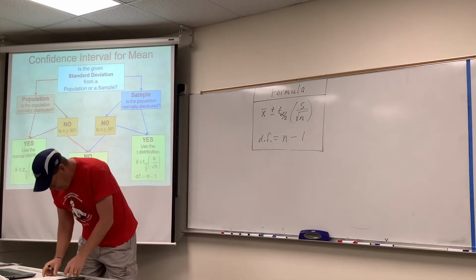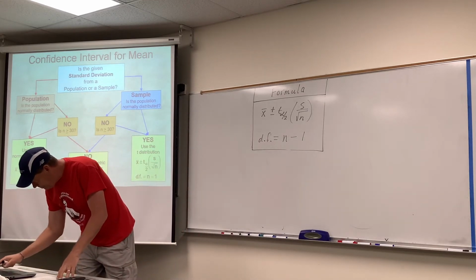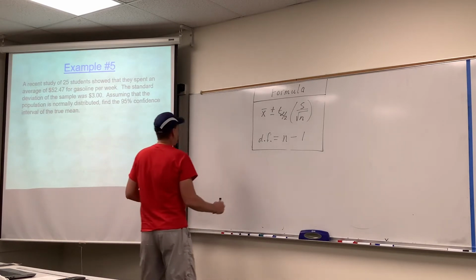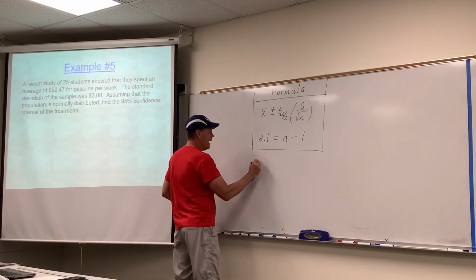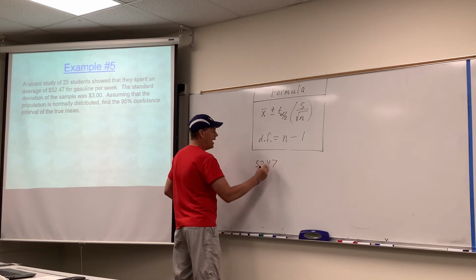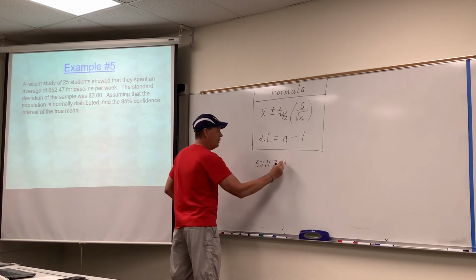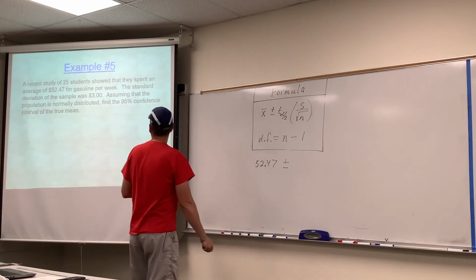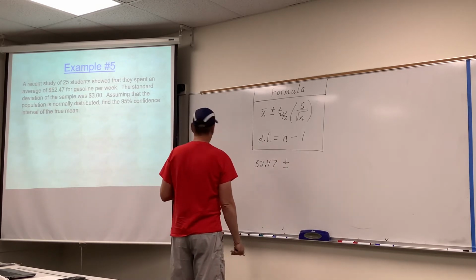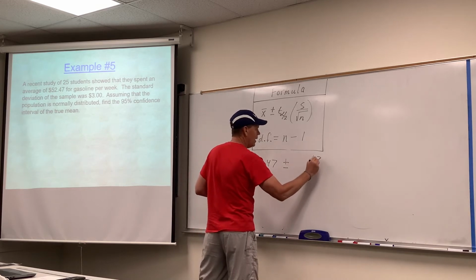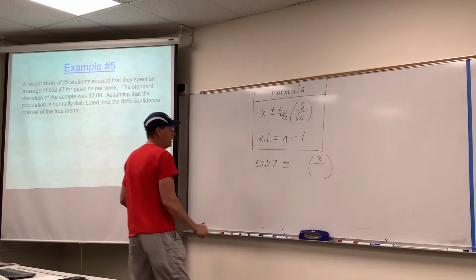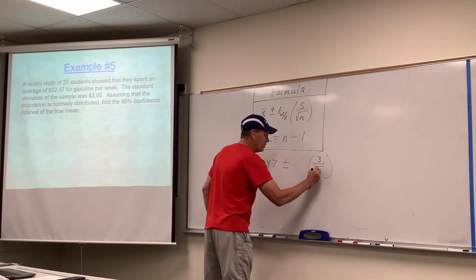Okay, so we go back now and we start plugging numbers in. The $52.47 was the average gasoline expenditure for that sample of 25 students. The s would be the standard deviation for that sample, which we were told was $3. I'm just going to put 3 there. I don't need the 0.00. n was the 25 students that were sampled.